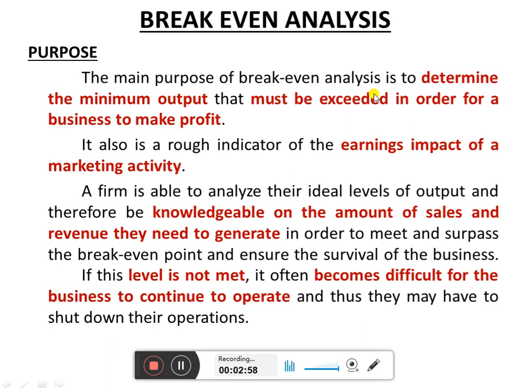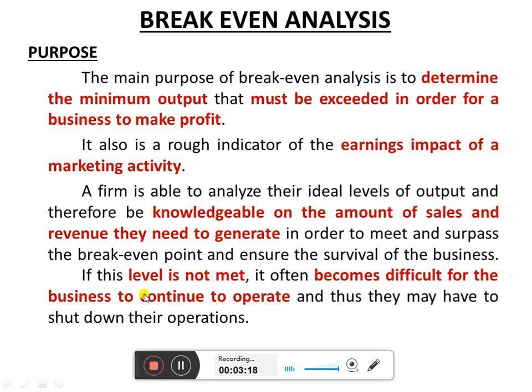Then only can we survive with that business, otherwise the company will be in the last position. If this level is not met, it becomes difficult for the business to continue to operate, and thus they may have to shut down their operations.